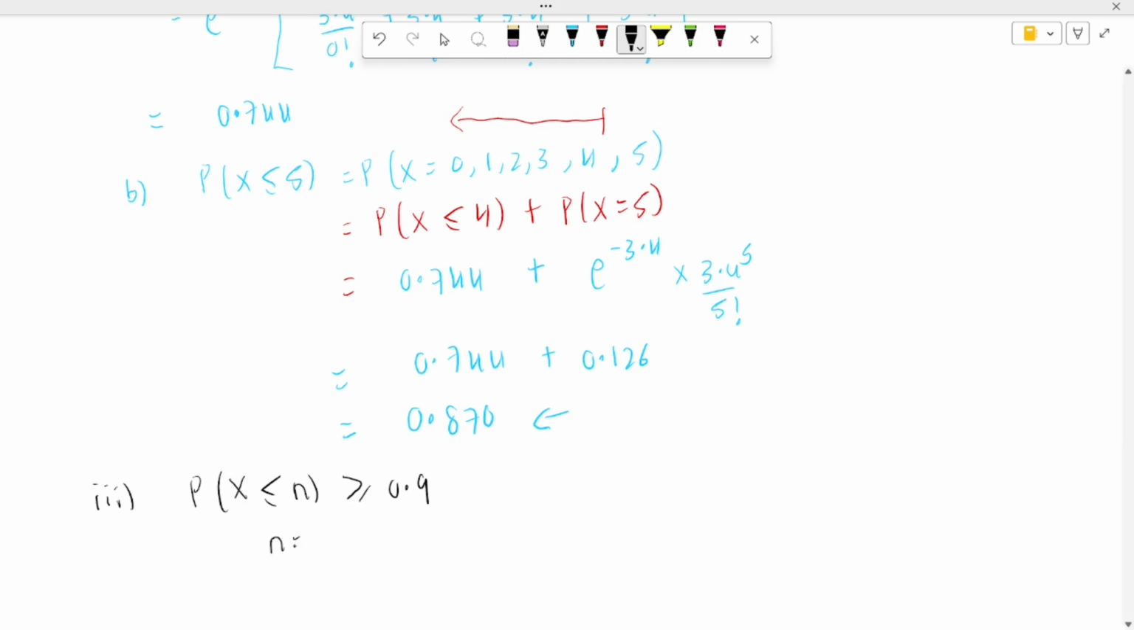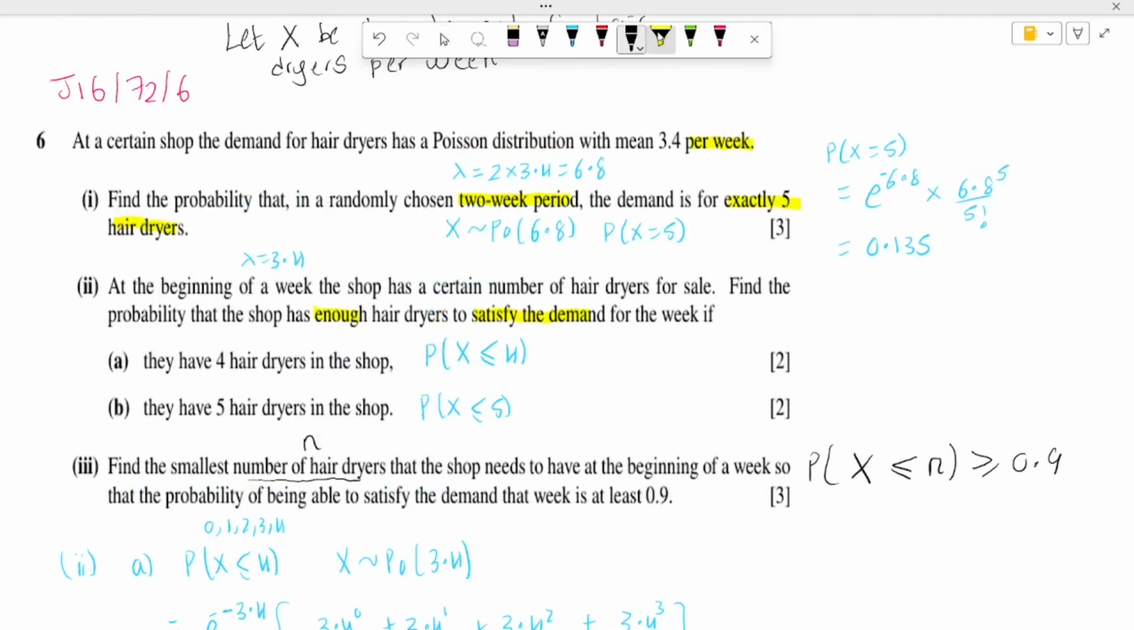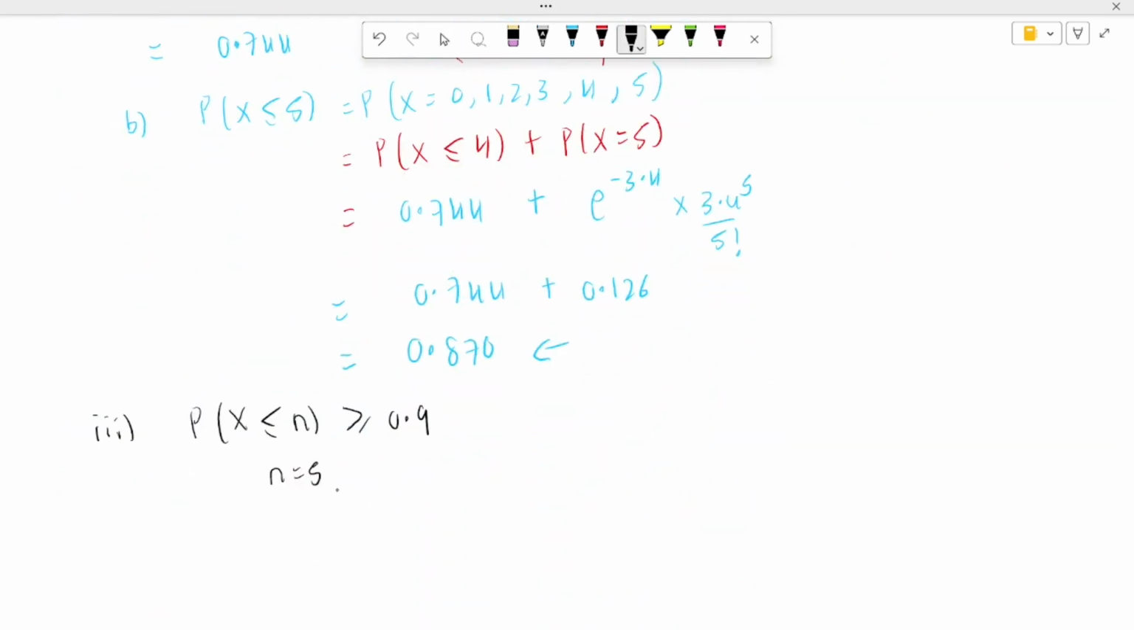So let's say n is equal to 5, because we already found probability x less than or equal to 5. And again here we are talking for a week, so lambda is still 3.4. Okay, so now we need to solve for n. So we can use trial and error. So when n is equal to 5, we can say probability x less than or equal to 5. We don't need to calculate this, we already have the answer in the previous part, which is equal to 0.870. However, this is less than 0.9.